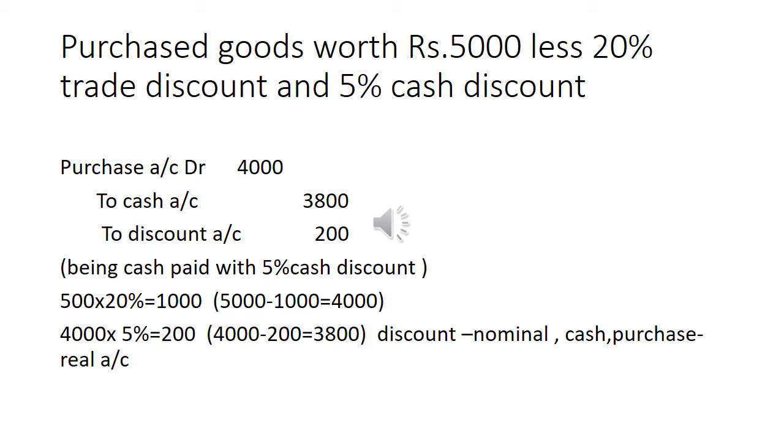5,000 into 20%: trade discount amount is 1,000. So we have to pay only 4,000 rupees. On 4,000 rupees, we avail 5% cash discount. So 4,000 into 5% is 200. We have to pay only 3,800. So purchase account debit 4,000 to cash 3,800, to discount 200.